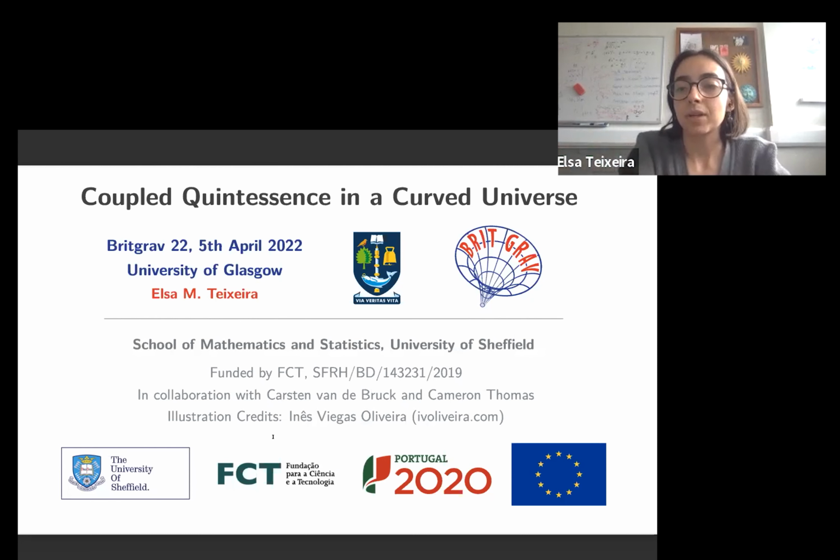And I'm going to start by introducing the standard model of cosmology in case you are not familiar with this, but if you are and this is boring, I have some nice illustrations so that hopefully I don't lose you until the end of the talk. And these are credits to my friend Inês Oliveira, and you can find more in this link.